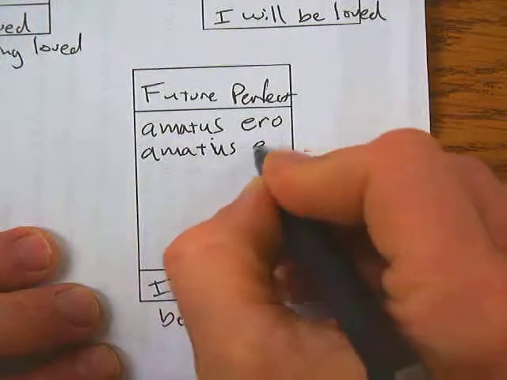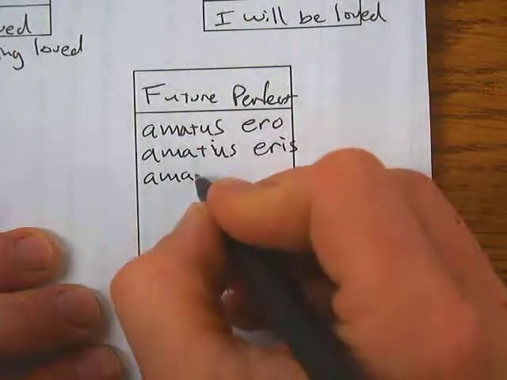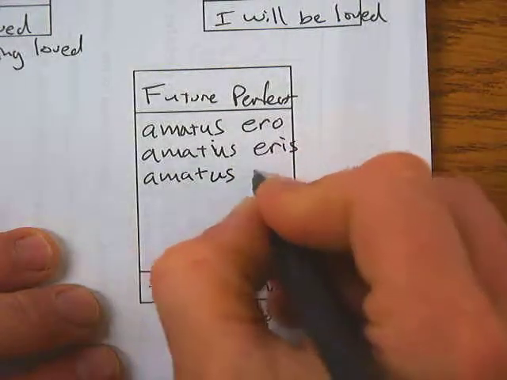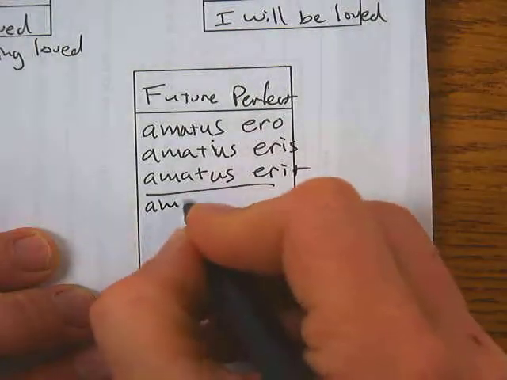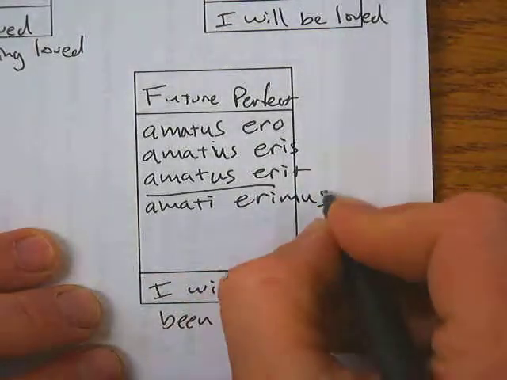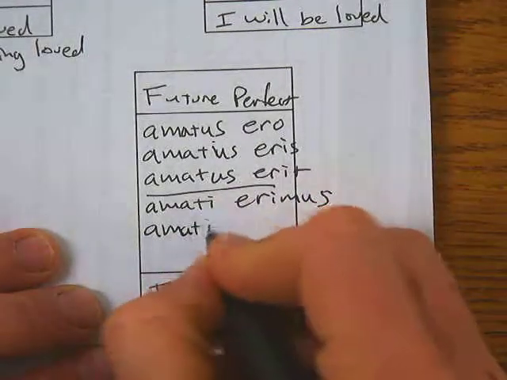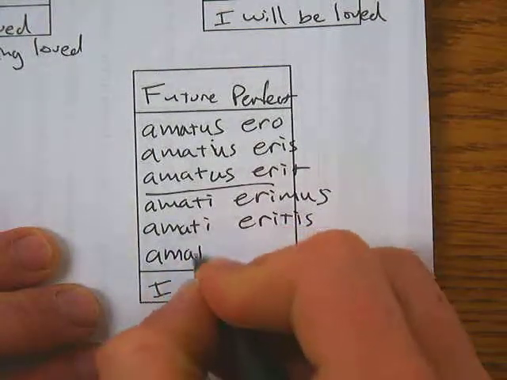Amatus ero. You're not going to see this form all that often. Don't worry. Amatus eris, you will have been loved. Amatus erit. Amati erimus.